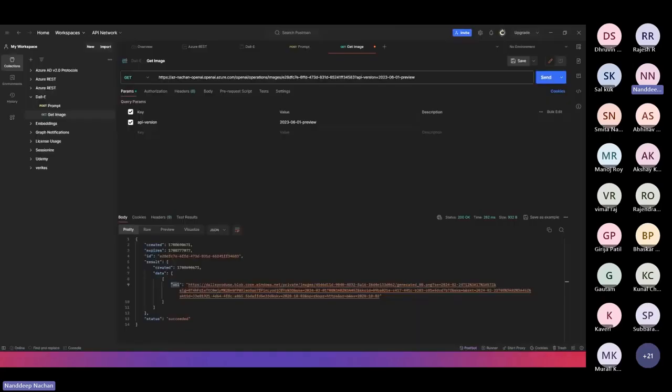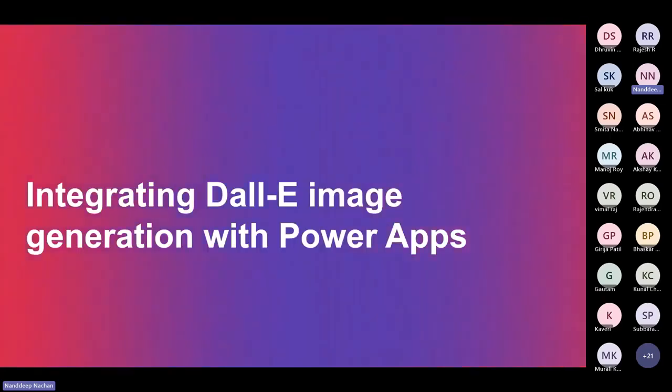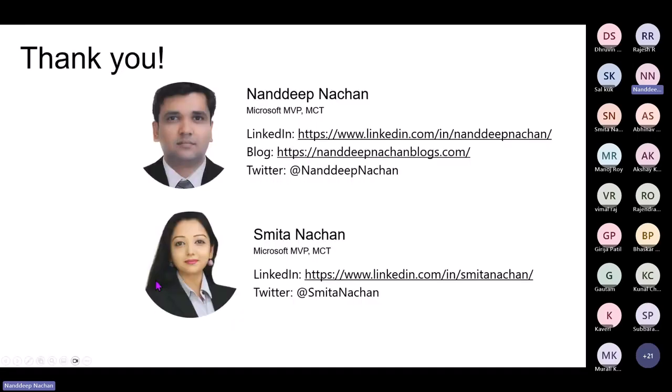So hope you like these demos and hope you like those ideas by which you can go ahead and try out Azure OpenAI with your solutions. In the future, there will be direct connectors available through which you will be able to get them into the system directly. But for example, if you are thinking from the angle of Copilot, whenever you want to extend the Copilot or even the Copilot Studio, plugins are one of the ways, or custom connectors are one of the ways by which you can extend your Copilot Studio or Copilot plugins as well, right?